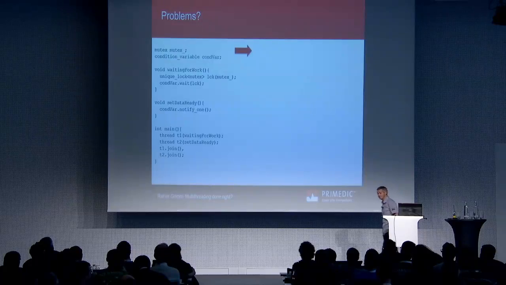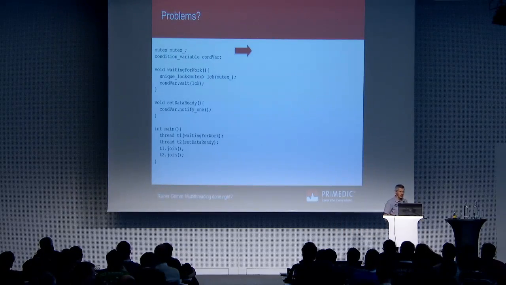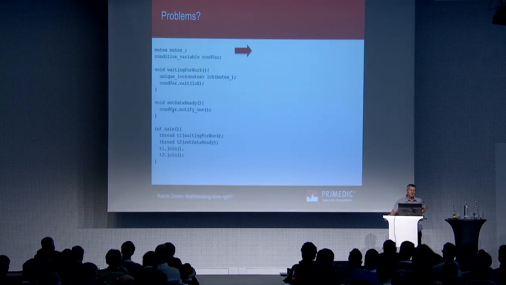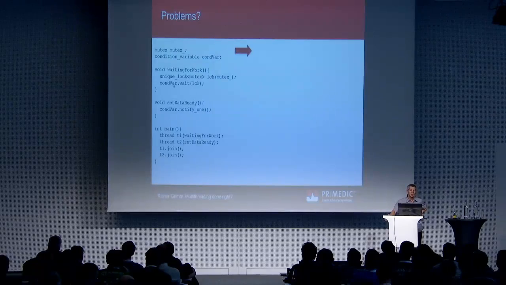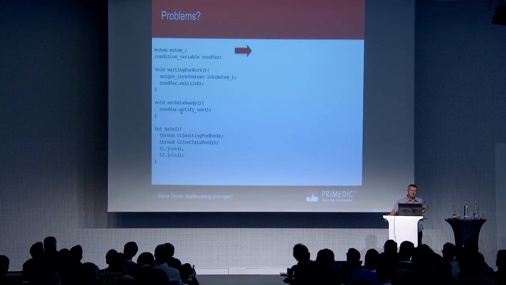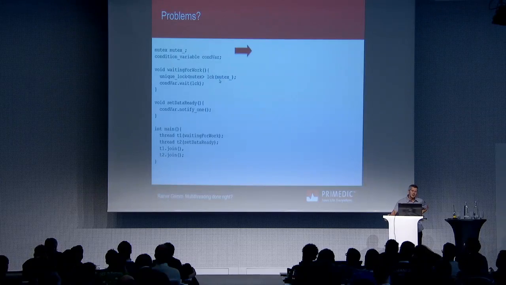So the first one, here you see an extremely easy example. Thread T1 is waiting for work. Thread T2 sets data ready. Set data ready synchronizes on a condition variable, and it says notify one, because it is done. The waiting thread is waiting for the notification. It does so by using a mutex, which is global to both.